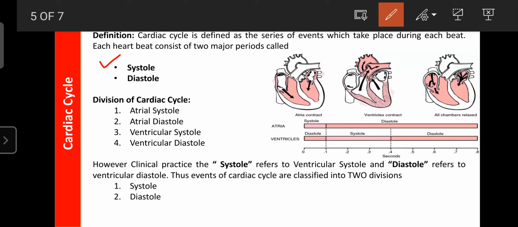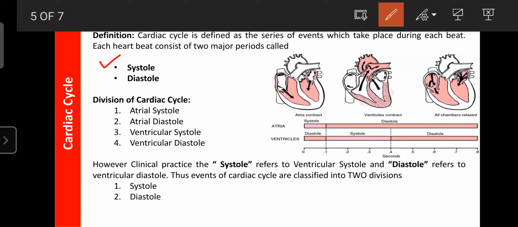You can easily note it here. Regarding the ventricle, the diastole is about 0.5 second, and the systole is approximately 0.3 second. Okay, and here the systole of the atria merges with the diastole of the ventricle, and the diastole of the atria merges with both the systole and the diastole of the ventricle.